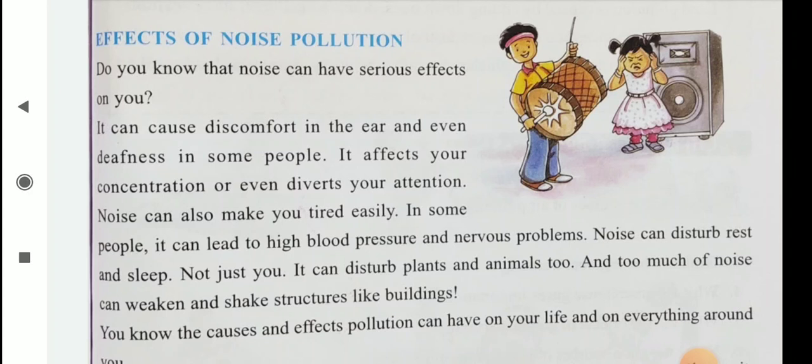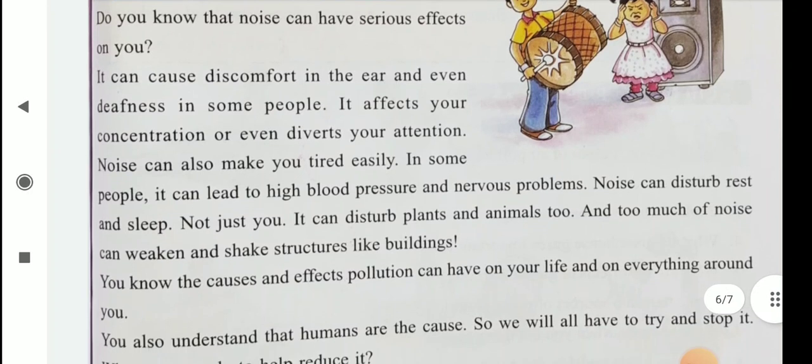In some people, it can lead to high blood pressure and nervous problems. Noise can disturb rest and sleep. Not just you, it can disturb plants and animals too. And too much noise can weaken and shake structures like buildings.